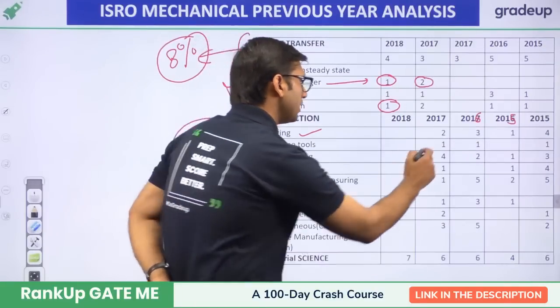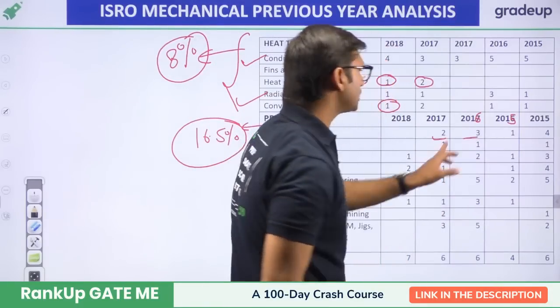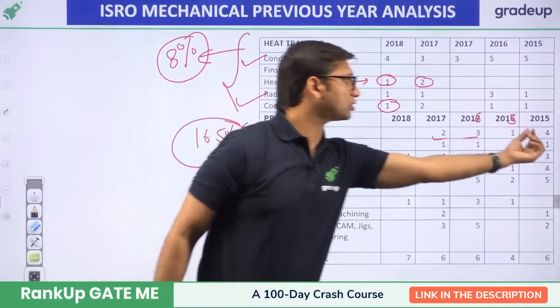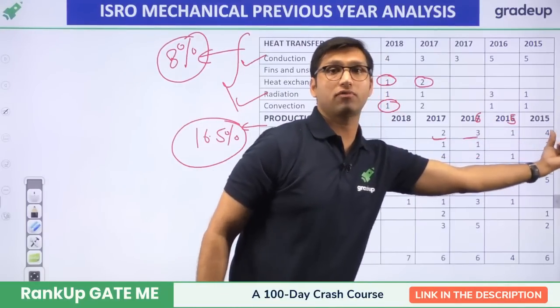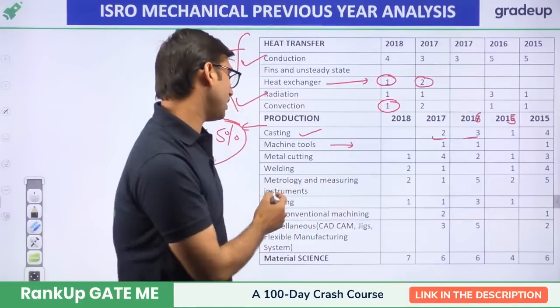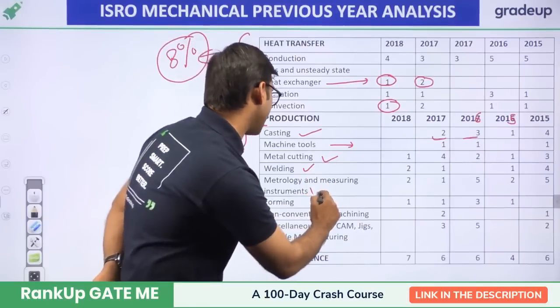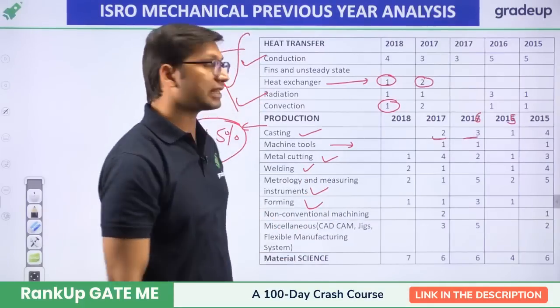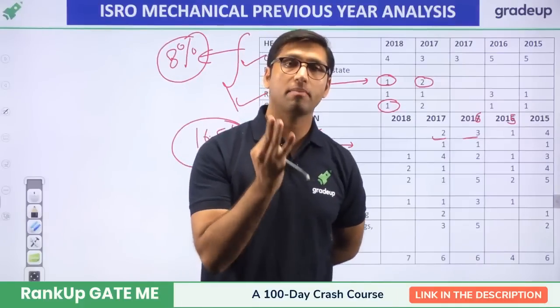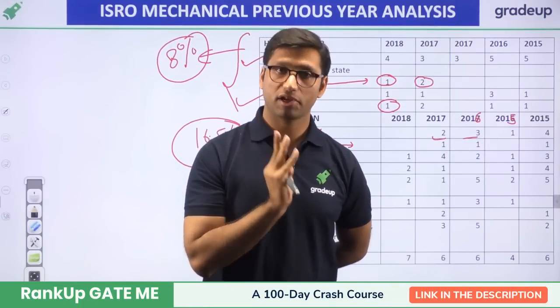So in 2017, you can see there were 2 questions, 3 questions, 1 and 4. The maximum number of questions was in 2015, 4 questions from casting. From machine tools also there are questions every year. Metal cutting is a topic asked every year. Welding, metrology, forming, these are the important topics. Casting, forming, welding, machining, these are the important topics from production.